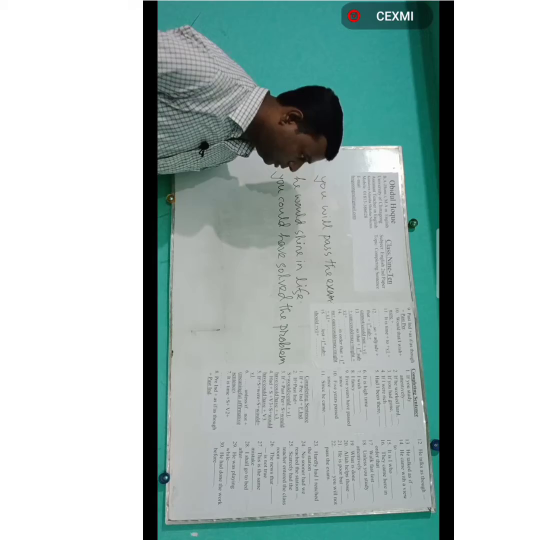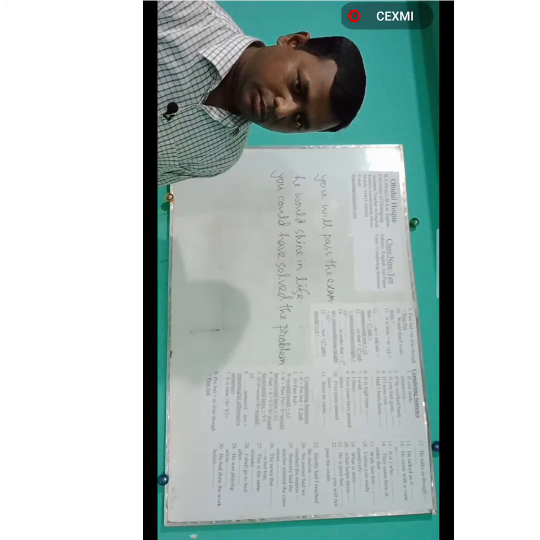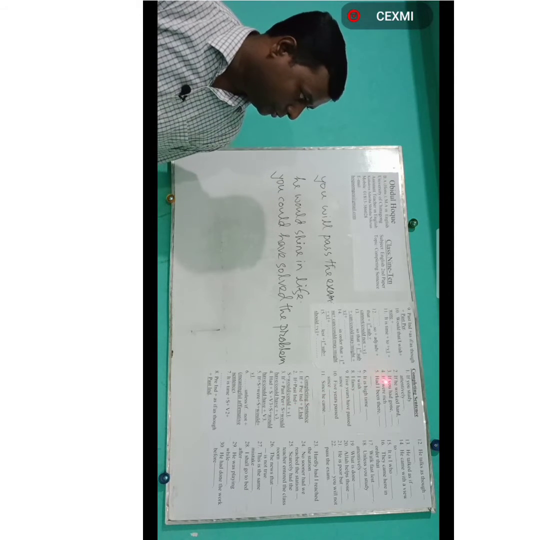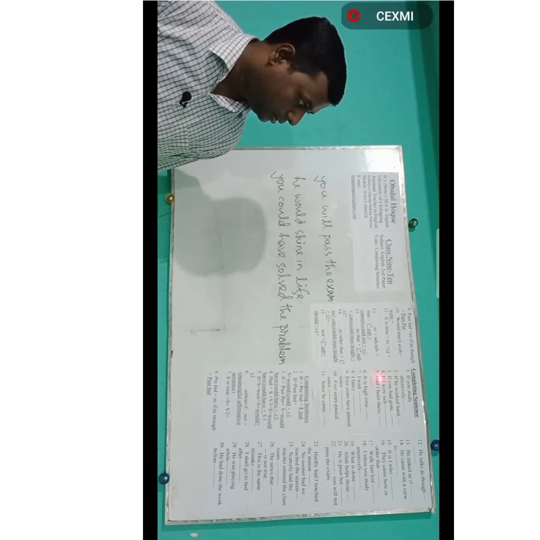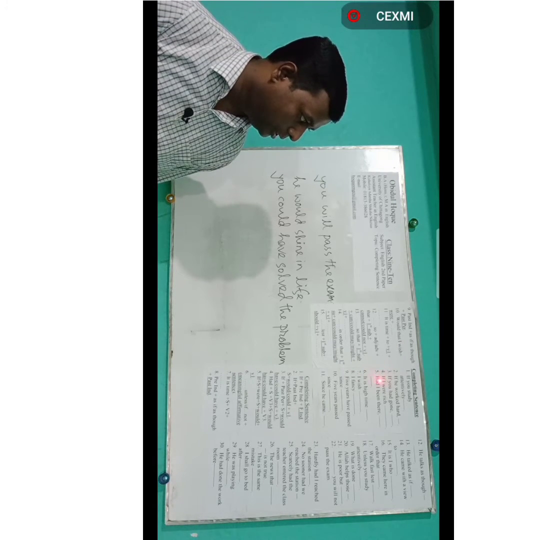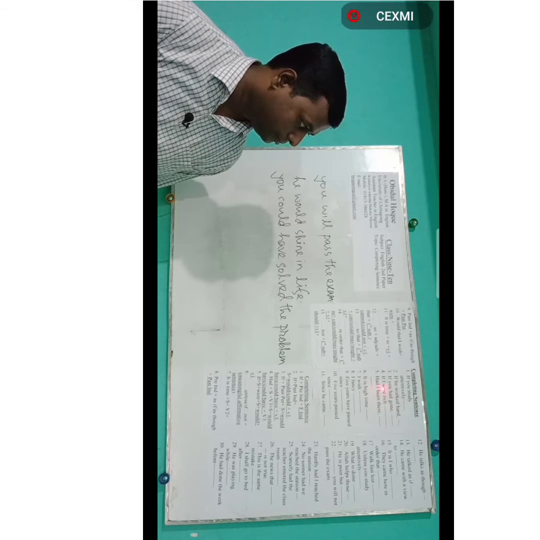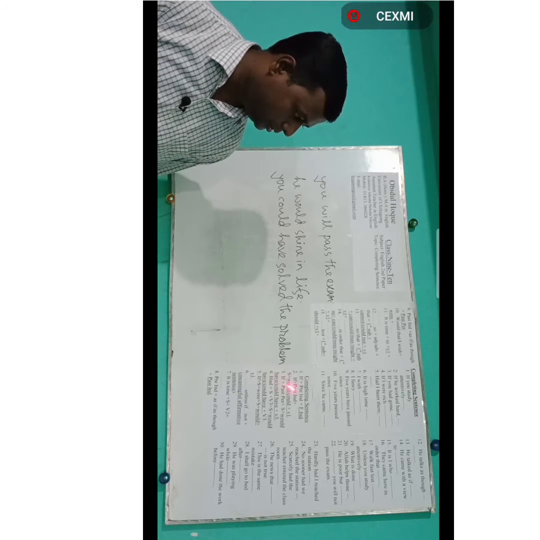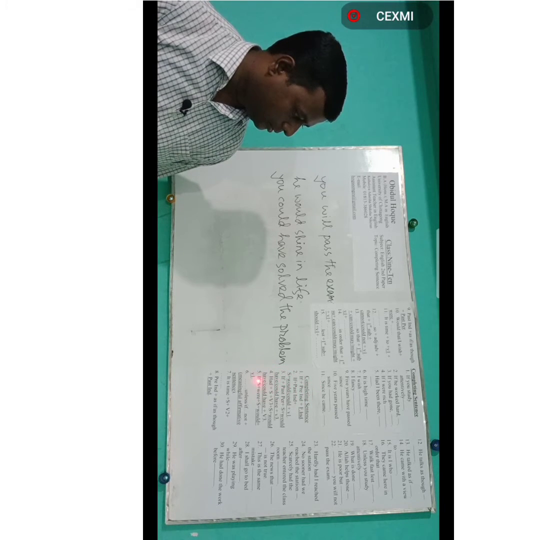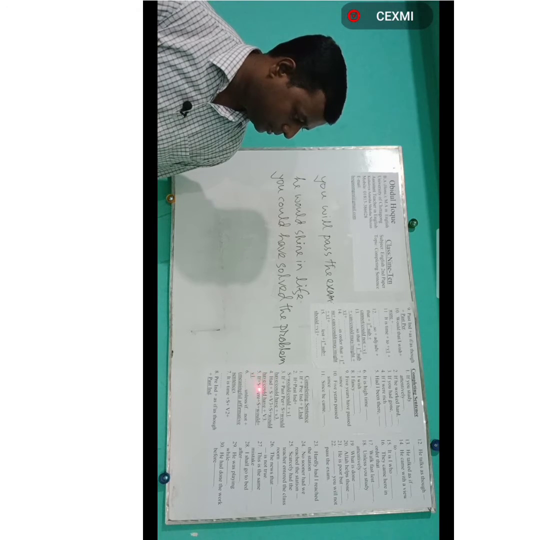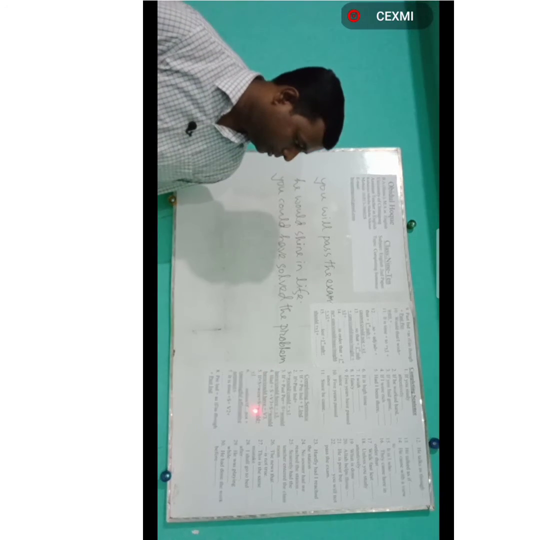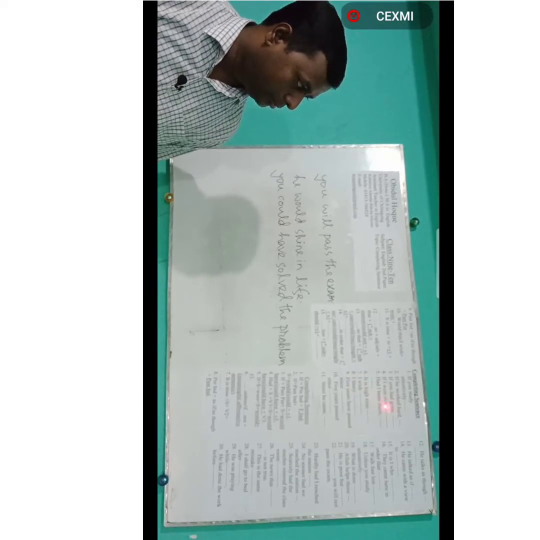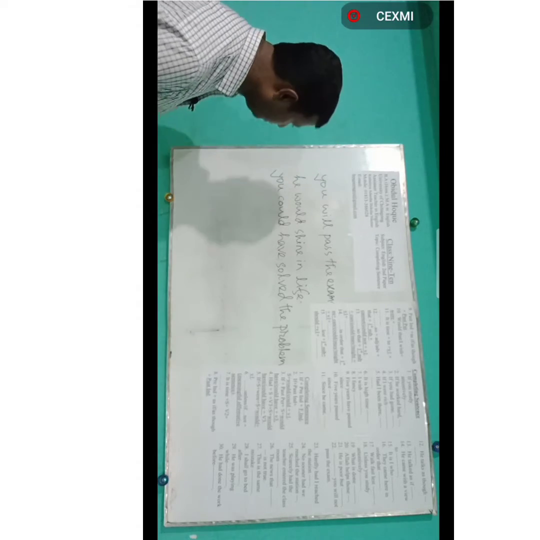Or you could have done the work, or you could have completed the work. Then number 4, if I were rich. Here the structure after if is subject plus were plus extension. If there is subject plus were plus extension, the rule to follow is number 4: if plus subject plus were plus subject plus would plus base form of verb. If I were rich, what will be the answer? If I were rich, I would help the poor.